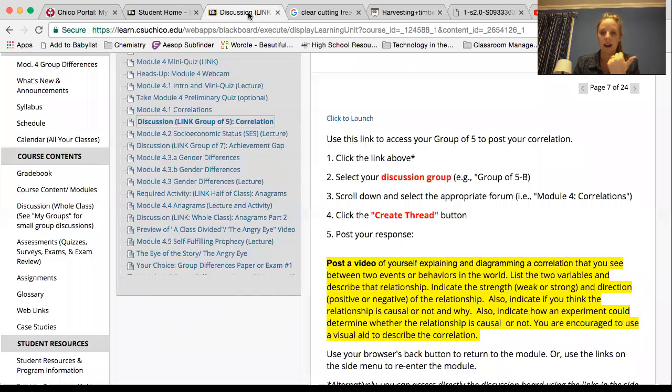And so I think the strength of it, so on here it says indicate the strength and the direction of the relationship. I think it has a strong direction of it's positively correlated. So every time you more clear cut, the more erosion you're going to have. And I think it's a strong correlation, even though there might be some other variable factors in there like rainfall. And that is my correlation.